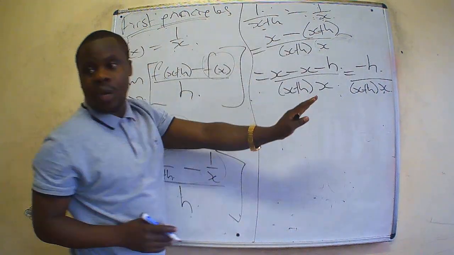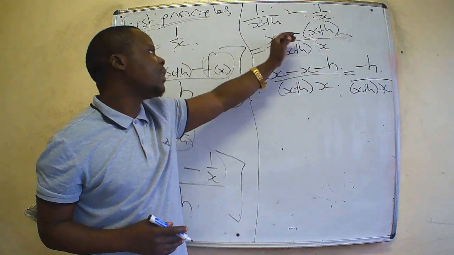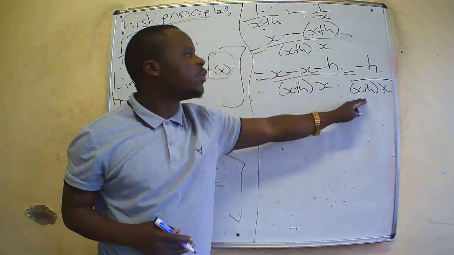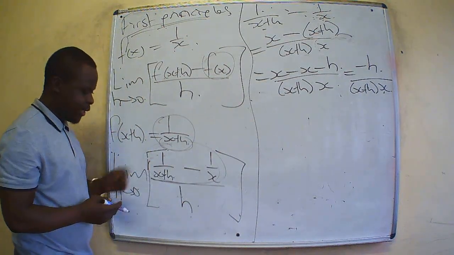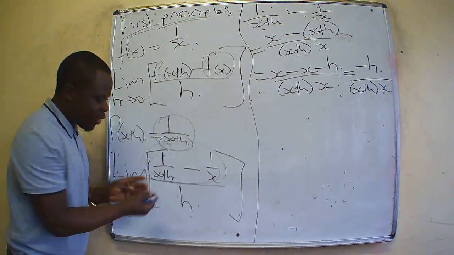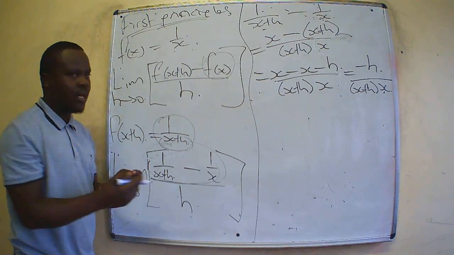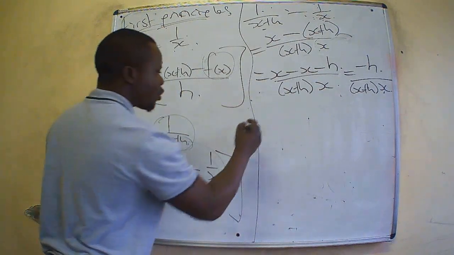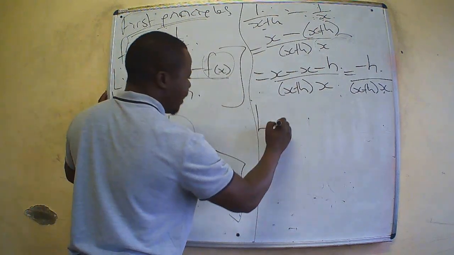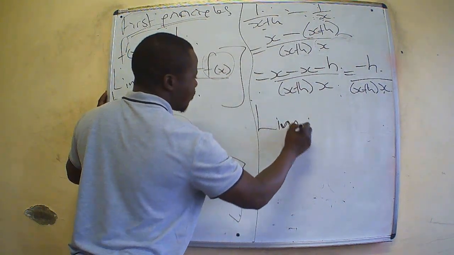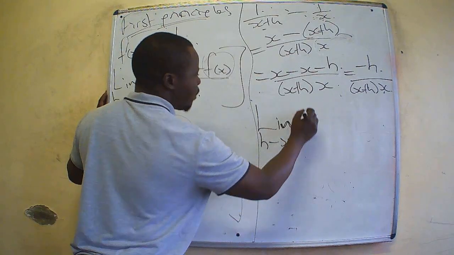This is what we have when we simplify from here until this stage. This is coming to replace this in this unit. Instead of saying over h, we shall use the divided sign. So let's repeat this stage. Repeating this step, we have limits as h tends to 0.